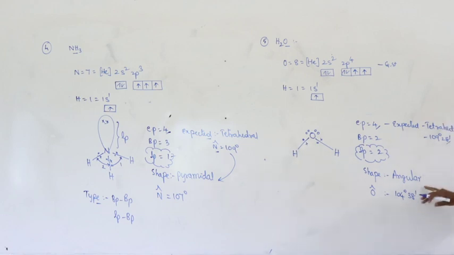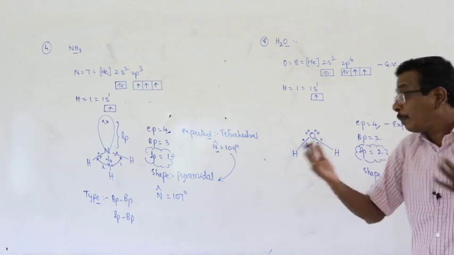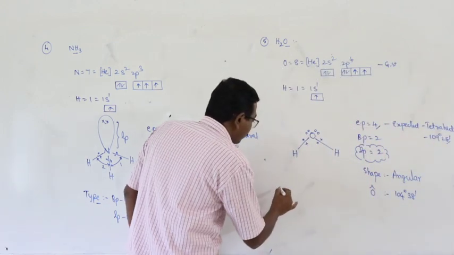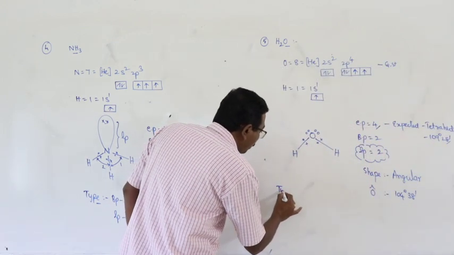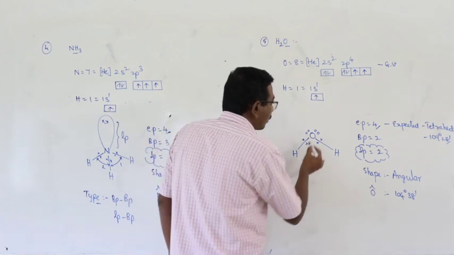But the actual shape of the molecule is angular, and the actual bond angle is 104 degrees. How much does the bond angle decrease? Near about 5 degrees. What is the reason for that? Inter-electronic repulsions, meaning repulsion between the electron pairs. Which type of interactions are these?